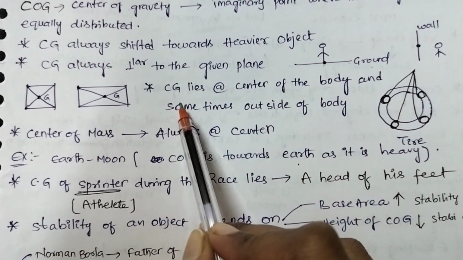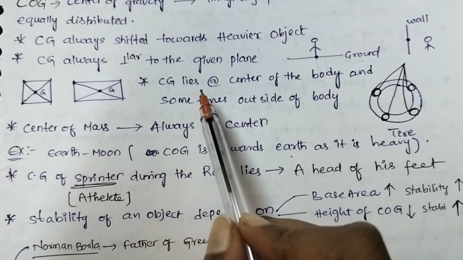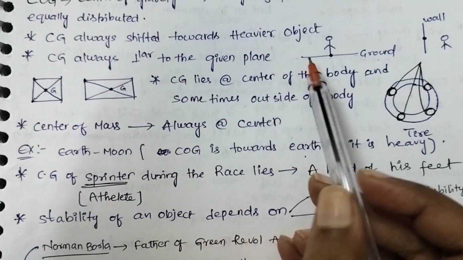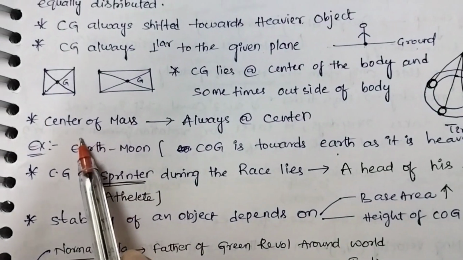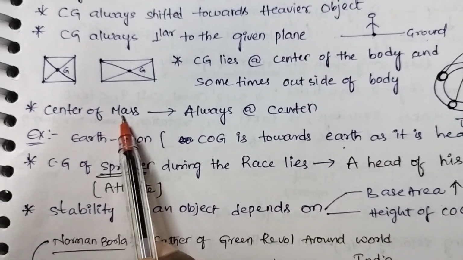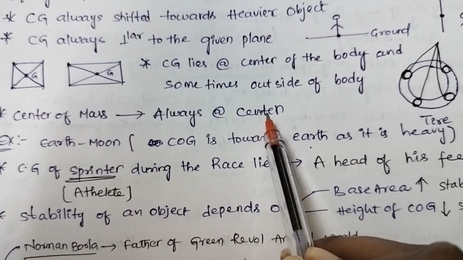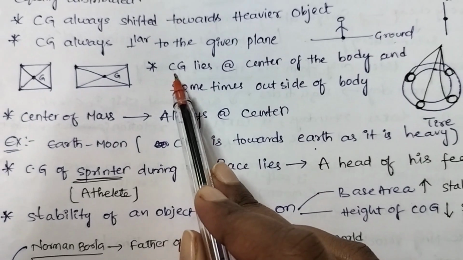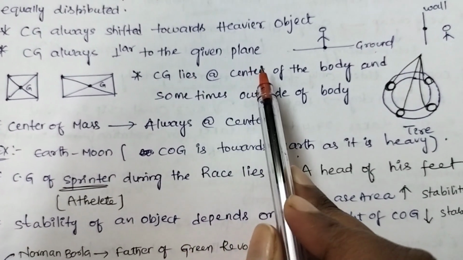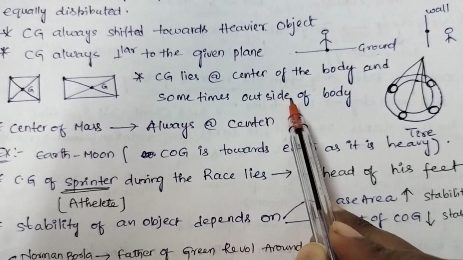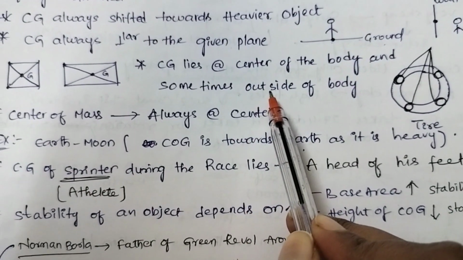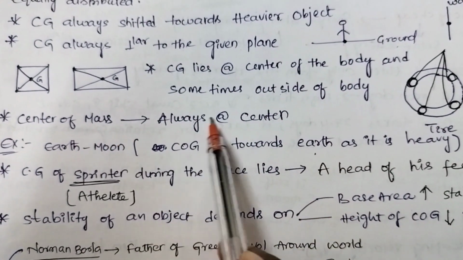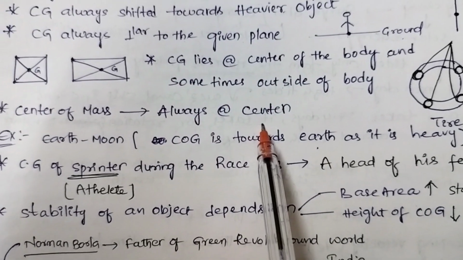We know this. In some cases, center of gravity lies outside the body if it is not a symmetrical body. When it comes to center of mass, it always acts at the center, whereas center of gravity can lie at the center of the body or outside the body, whereas center of mass always lies at the center of the body.